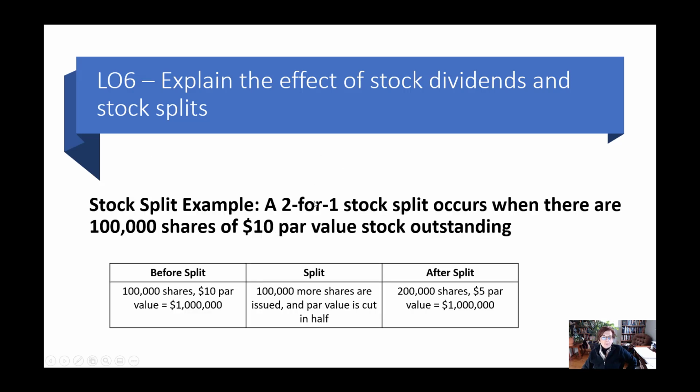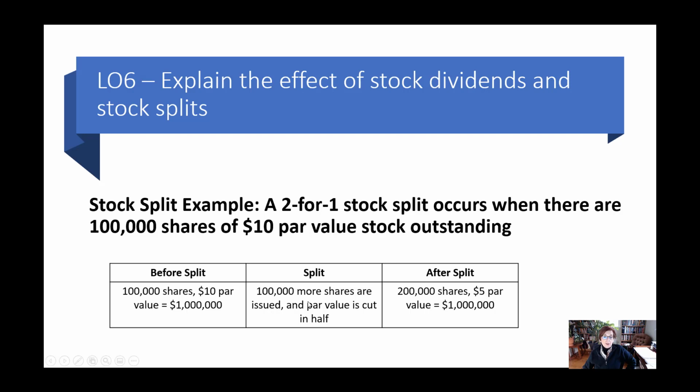All right, so a stock split. Let's say that the company has 100,000 shares of $10 par value stock outstanding. So before the split, they have 100,000 times 10. They have $1 million worth of stock outstanding. Now, they have a 2-for-1 split. So that means if you have one share, now you have two shares.